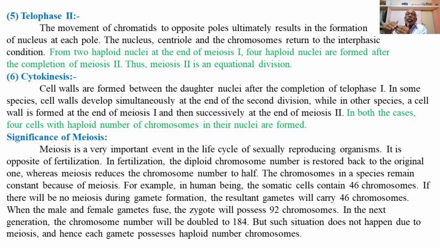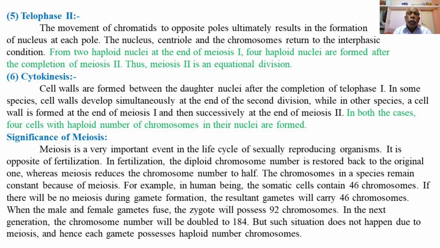On fertilization of the two haploid gametes, the diploid chromosome number will be restored in the zygote, which will then develop into a new organism with the same diploid chromosome number. So meiosis is very important to maintain the same chromosome number as that of the parent in the offspring.